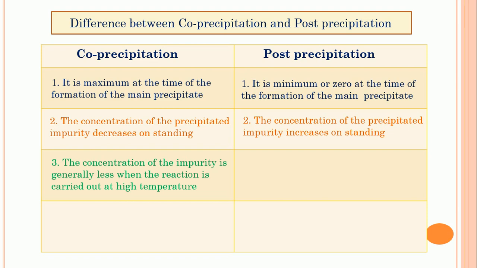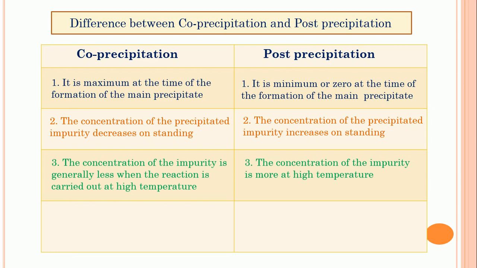Once dissolved, it cannot be a part of the crystal precipitate, and therefore it does not contaminate the main precipitate. So when high temperature is applied, the impurity is soluble and does not form co-precipitation. So this is the effect of temperature.